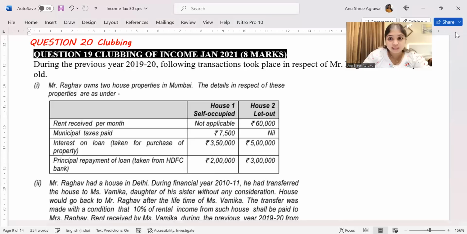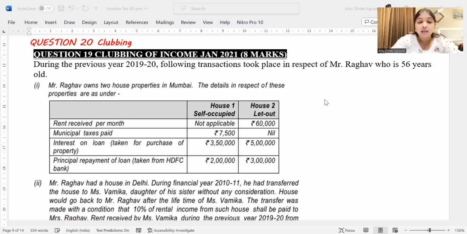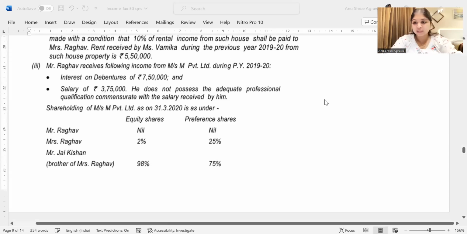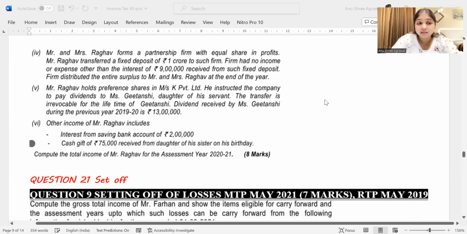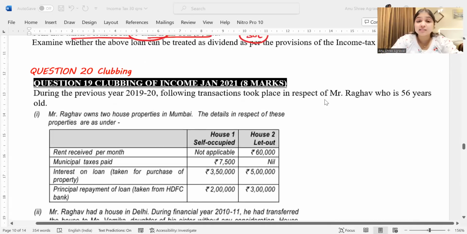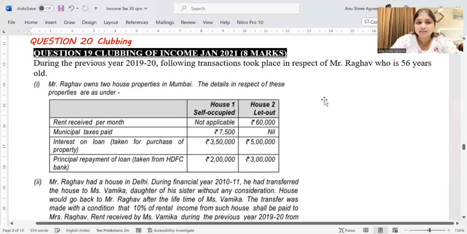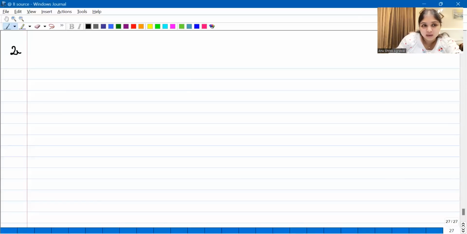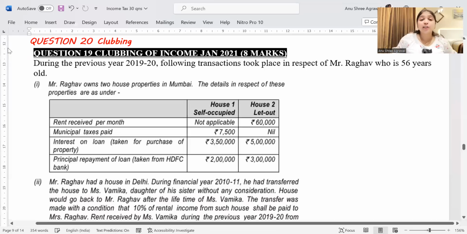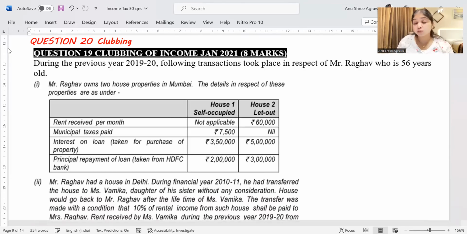See, question number 20 is a classic question on clubbing. This question is a pure clubbing question, and it has 6 nice, interesting adjustments. Through this question, 99% of your clubbing chapter will indirectly get covered. We'll have a look at the adjustments one by one. It's very important. It has come in the examination already. It's a January 2021 question. Any adjustment from this question you might find in your MCQs or in your full-fledged questions, anywhere.